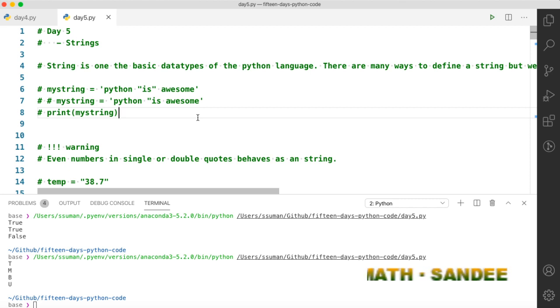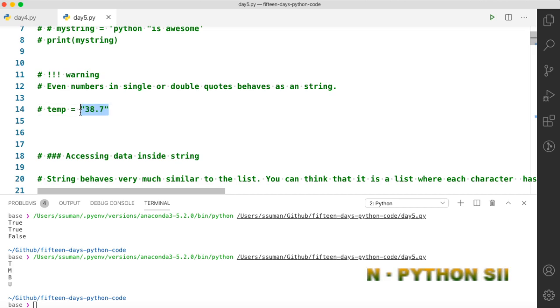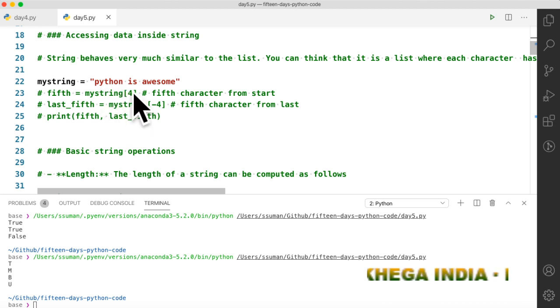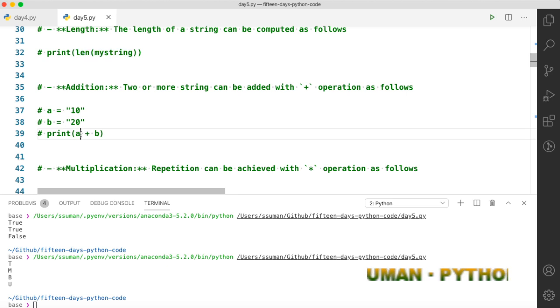There are actually one more method, but I don't want to discuss that. There is a way of triple quotes as well, but let's leave it for now. And even numbers inside double quotes behave as a string. You can access the elements of a string the same way as in a list, by their index. If you want to access elements from the last, use the minus sign. You can find the length of a string using the len function. You can add them. Actually this operation is called concatenation. Basically we join them. So if you want to join them, concatenate them, then use the plus operation.